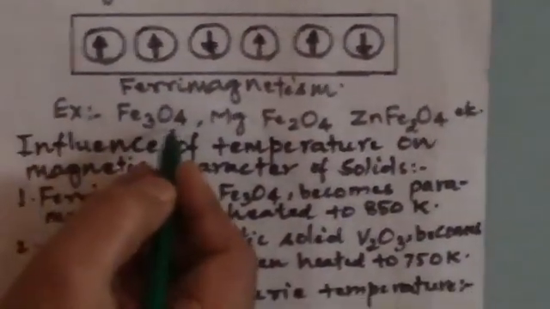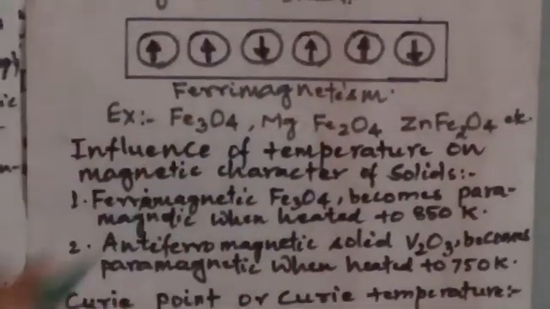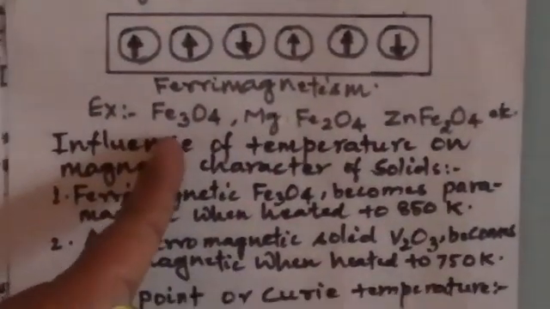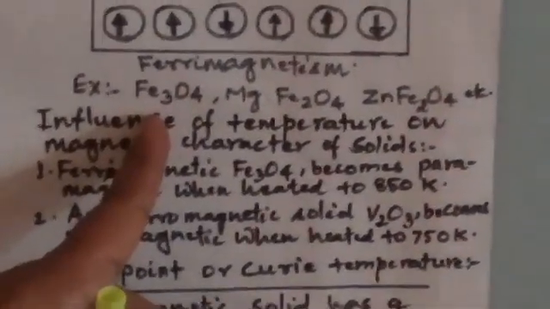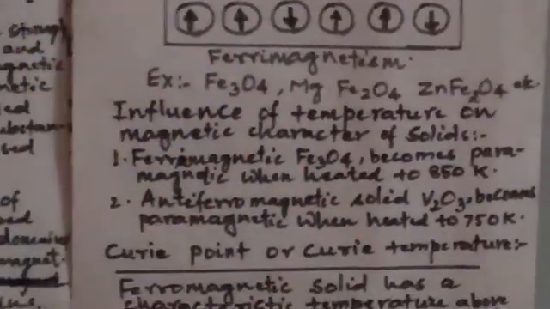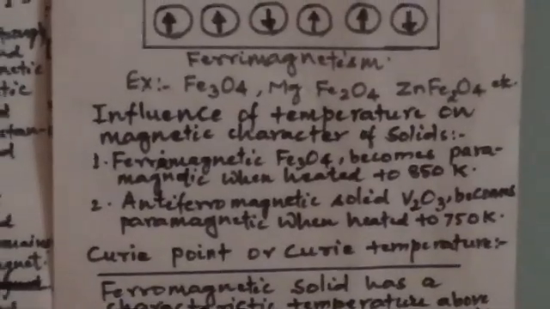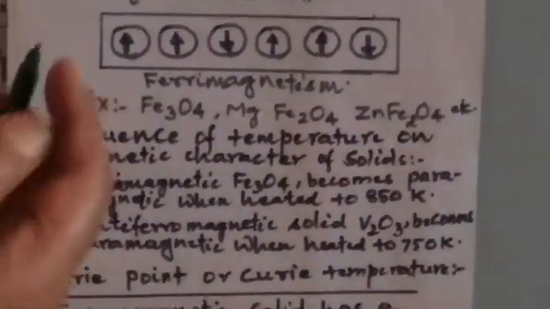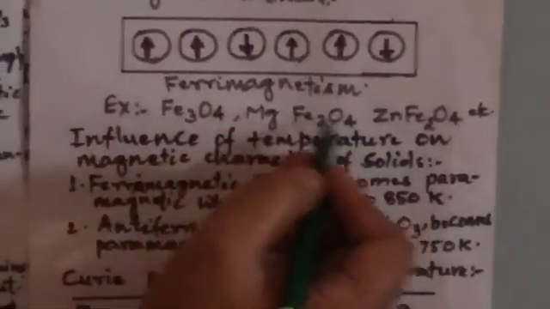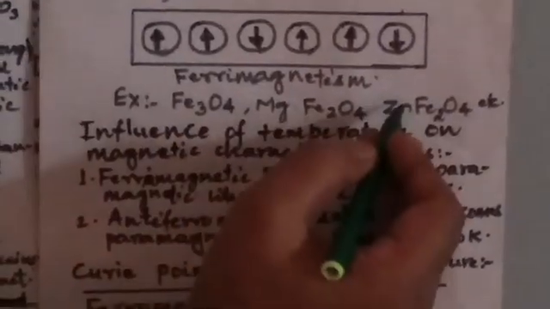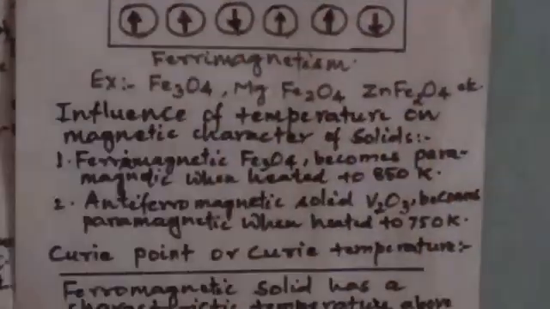Fe3O4, ferrosoferric oxide, is a ferrimagnetic substance. In such substances, they are expected to show a strong magnetic moment due to the presence of unpaired electrons, but in fact they have a very small magnetic moment due to alignment of magnetic domains in parallel and anti-parallel directions in unequal numbers. Examples are Fe3O4, magnesium ferrite MgFe2O4, zinc ferrite ZnFe2O4, etc.